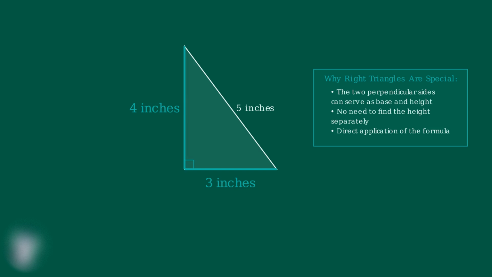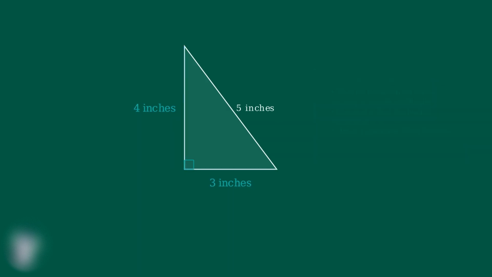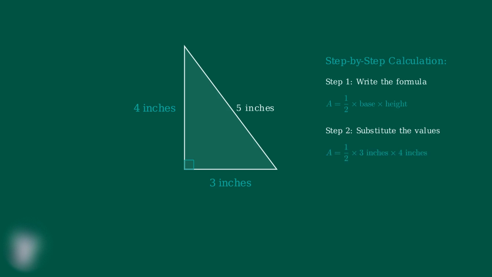The horizontal side of 3 inches serves as our base, and the vertical side of 4 inches serves as our height. Now let's solve this step by step. First, we write down our area formula for triangles. Step 2, we substitute our known values. The base is 3 inches and the height is 4 inches. Step 3, we multiply 3 times 4 to get 12 square inches. Finally, we divide 12 by 2 to get our answer, 6 square inches.